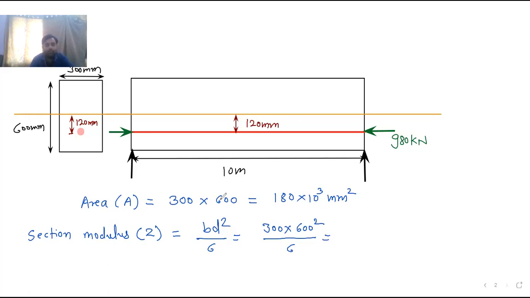What is the section modulus? Let me know. 300 into 600 square by 6.